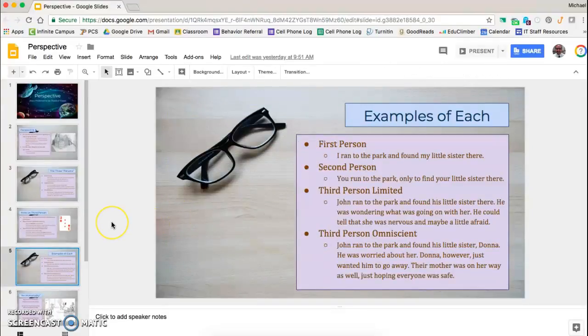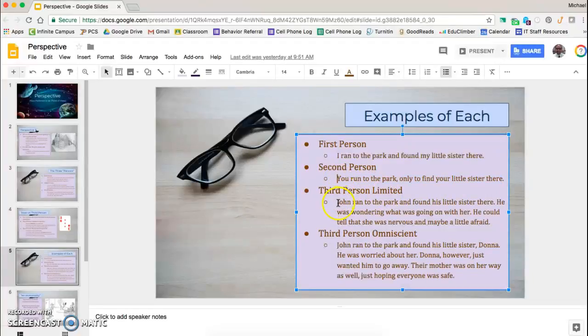So, to hopefully help this make a little bit more sense, I have an example of a very similar piece of writing from each perspective. So from first-person perspective, it's going to be somebody talking about what they did. So it says, I ran to the park and found my little sister there. Notice it does refer to other people, but it's still told from that person's perspective because it uses the word I, it uses the word my. Second person perspective, again, this is very rare, but it would be something like, you run to the park only to find your little sister there. Okay, so it's telling you what you did.